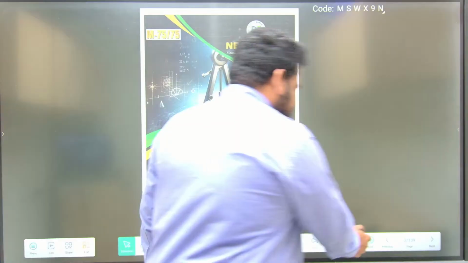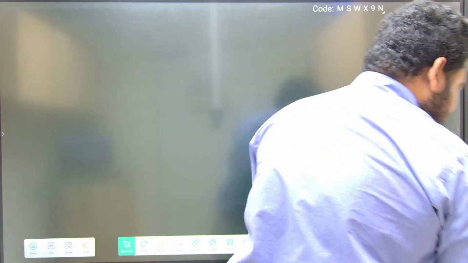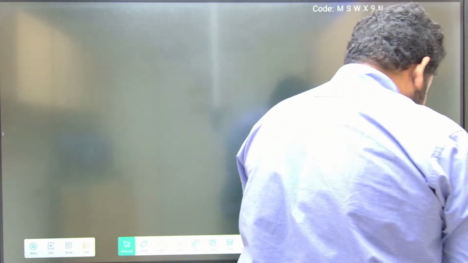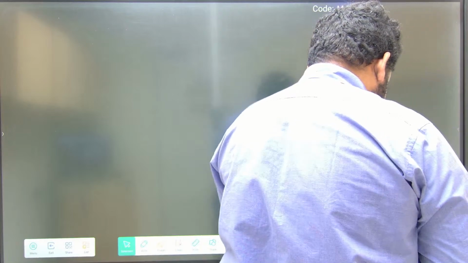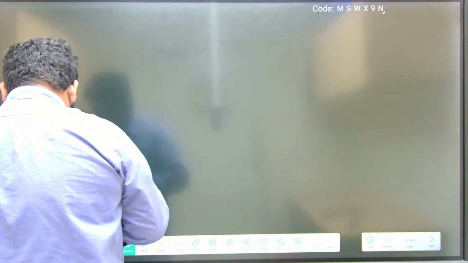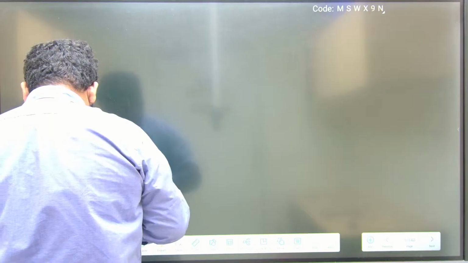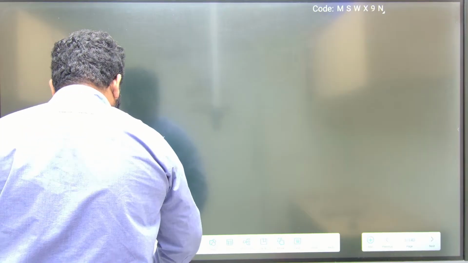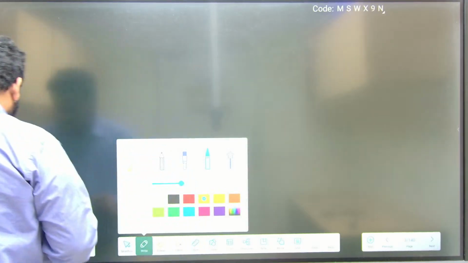So let us start with the discussion. Let us take up the first question. Let me check whether I am audible. So we will start with LAQs. Let us start with the first question, that is actually question number 8. Yesterday we already discussed around 7 questions pertaining to differential equations.